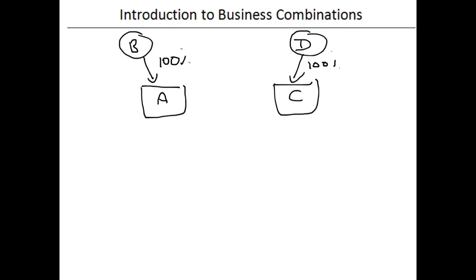Now, at some point in time, A decides to invest in C, so to take some sort of ownership in C. And what we're going to see happen is, in A's books, debit investment, let's call it the amount that they're investing X, so we don't have a dollar amount yet, and credit cash X. Now, it could be cash, it could be some sort of equity arrangement, it could be deferred.